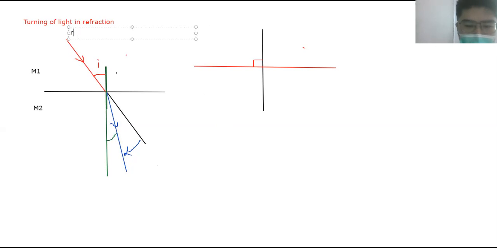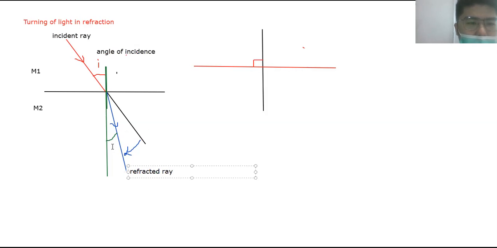This is the incident ray, and this is the angle of incidence. Now, the blue ray is the refracted ray, not reflected. If this is the refracted ray, then the angle is called the angle of refraction, not the angle of reflection.